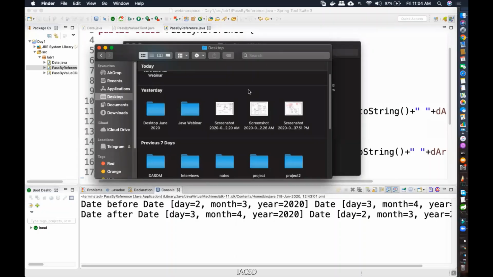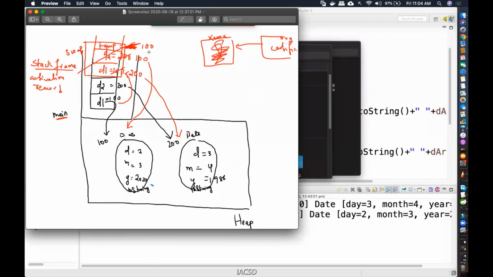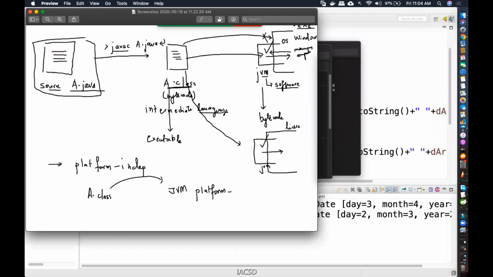Okay. So last class, we were learning about pass by value and pass by reference. Before that, we also saw what is an object, what is a class, and all that. So we saw a .java file. This is called a source file. Once I compile the .java file, what does it become?